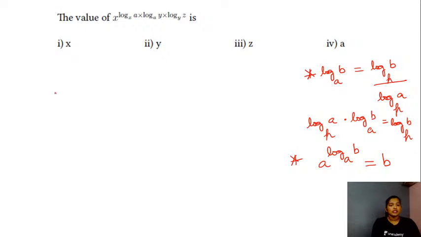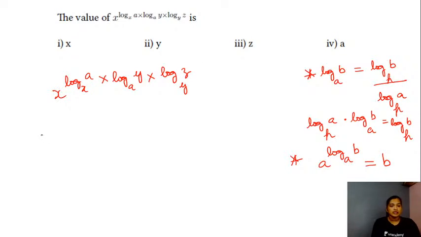Okay, so your given question is x is raised to the power log of a to the base x into log of y to the base a into log of z to the base y. If you notice these two terms, log of y to the base a into log of z to the base y, by using this property I can take the product of these two log functions.